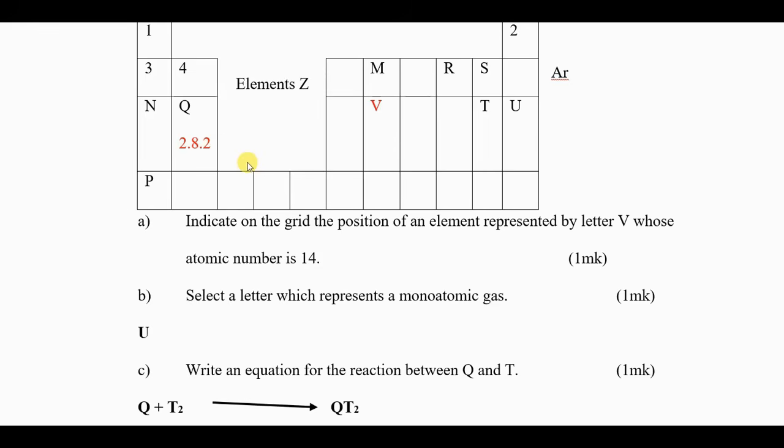Across the period the atomic number is increasing: 11, 12, 13, 14, 15, 16, 17, 18. So across period 3 the number of protons is increasing. Therefore, there is an increase in the nuclear charge. Remember, the nuclear charge is the force that is holding the electrons in the outermost energy level.